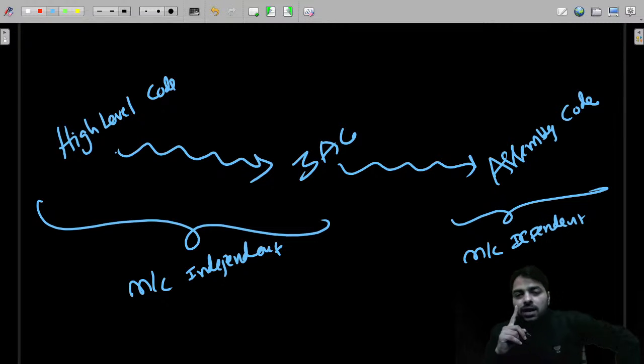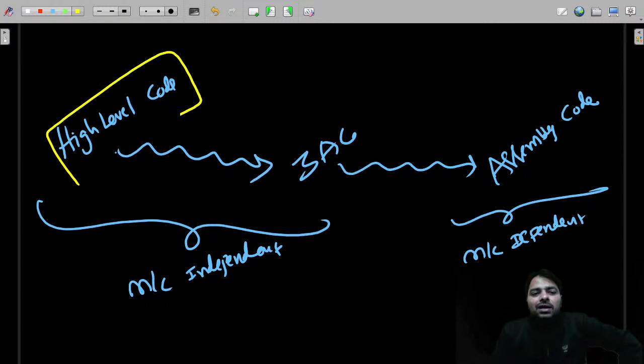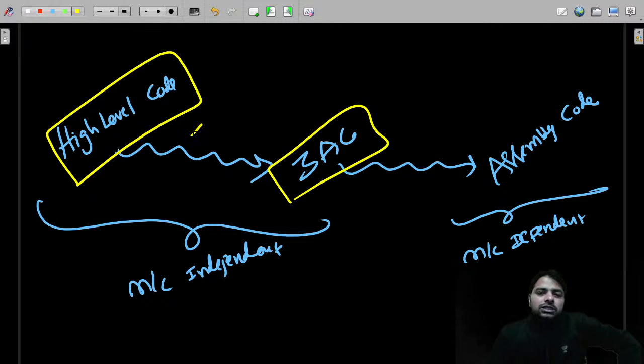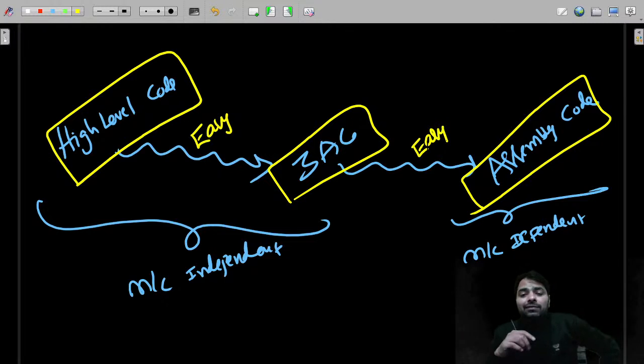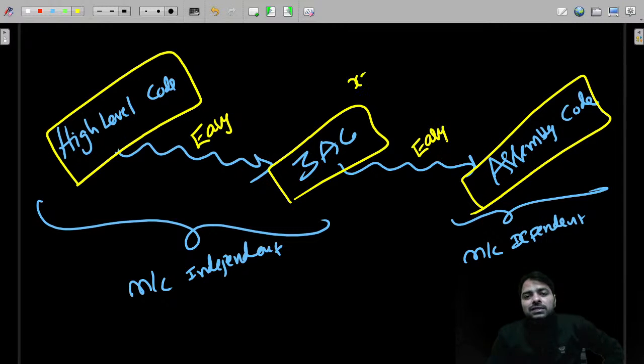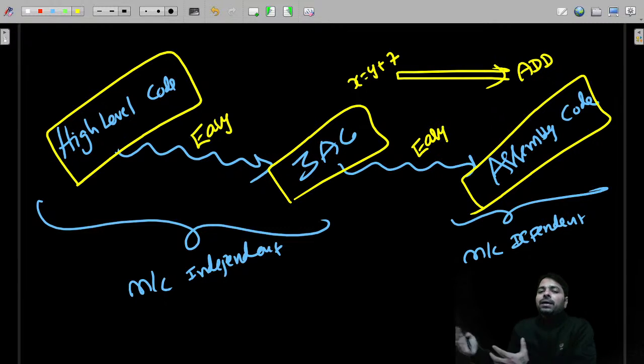Clear this point? Now, what is the advantage of converting from high level code to 3 address code? It is so easy, and 3 address code to assembly code is not easy, but it will be a little bit easier than high level code. Why is that? If you are saying x is equal to y plus z, you can directly use the add instruction. If possible, a move may be required.